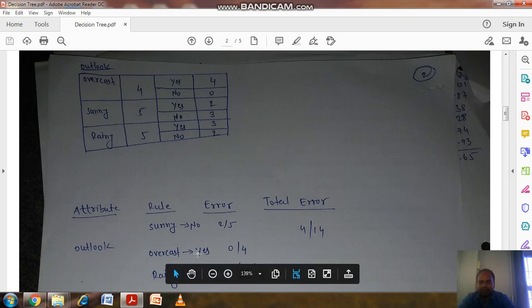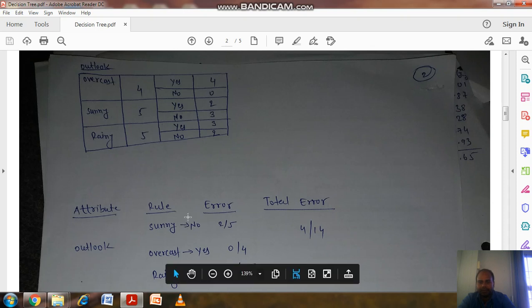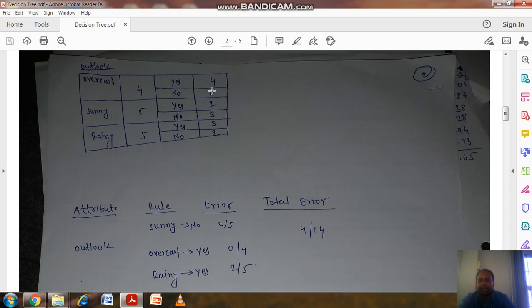How many are supporting and how many are not supporting this rule? 4 are supporting and 0 are not supporting. The ones which are not supporting will be considered as an error. So I will consider the error as 0, that is, 0 out of 4 are errors. The main thing you have to understand is what the highest value is among these two.